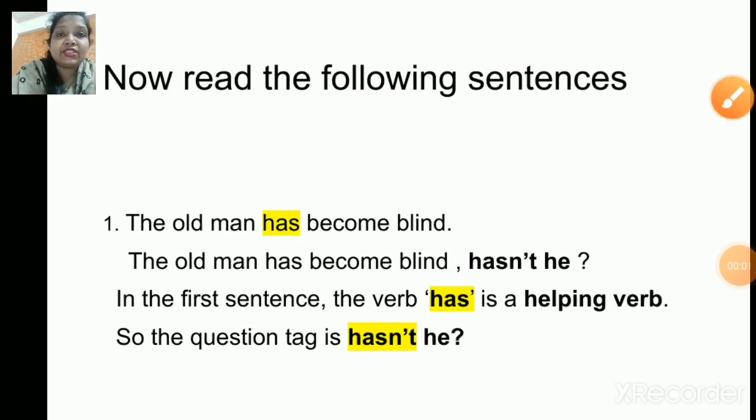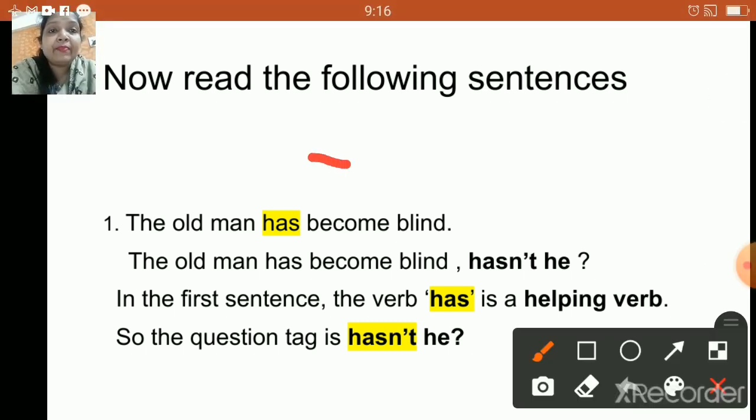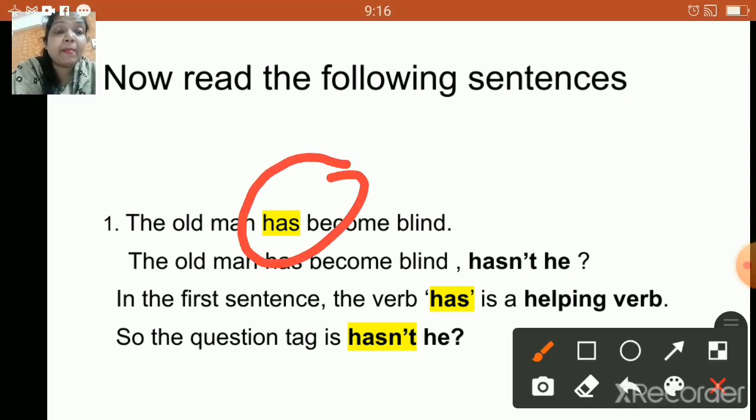Now, children, let us check one more rule. Now, there is one statement over here. The old man has become blind. Okay, the old man has become blind. So the question tag will be hasn't he? Right? Now, if we check this particular sentence, has over here is a helping verb. What it is, children? Has is a helping verb. So whenever a sentence is having has in the form of a helping verb, then the question tag will be hasn't he or hasn't she, right?